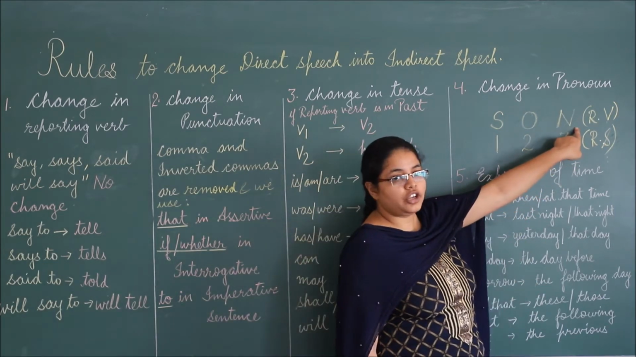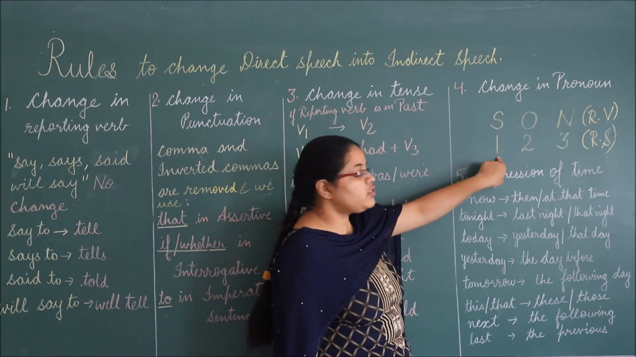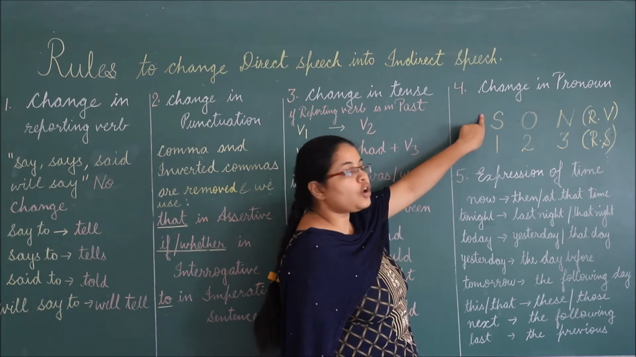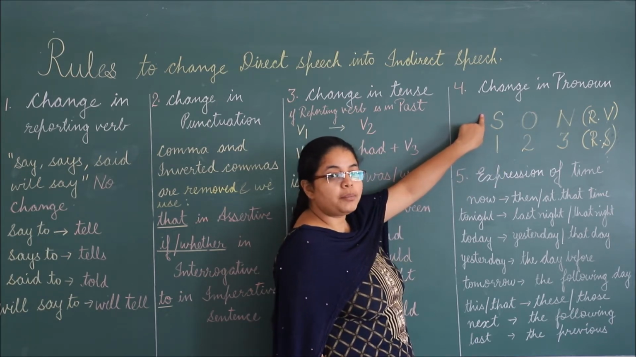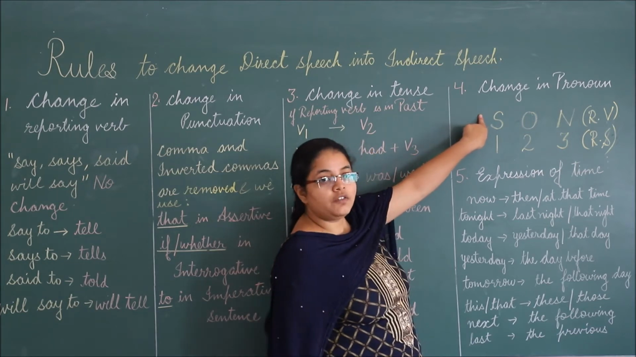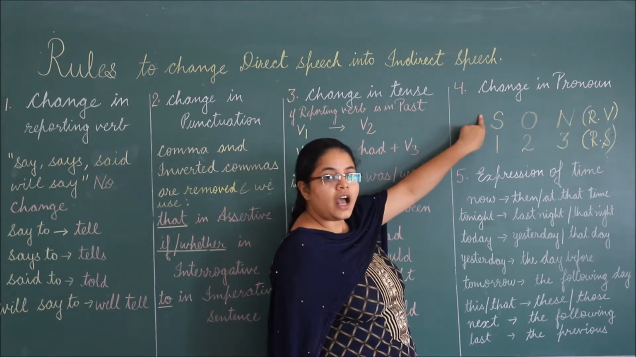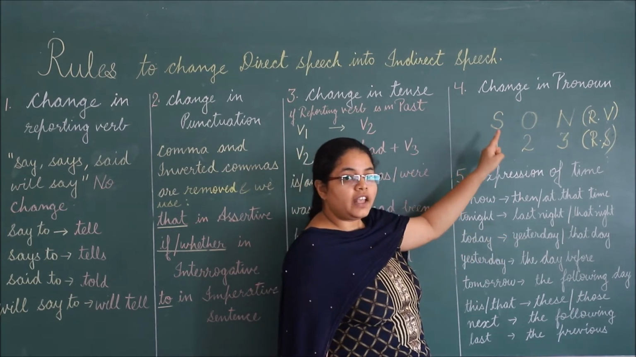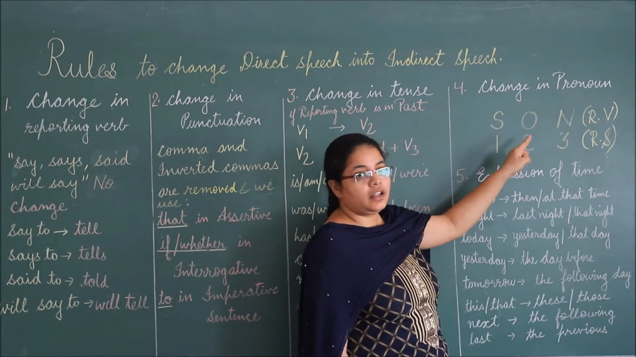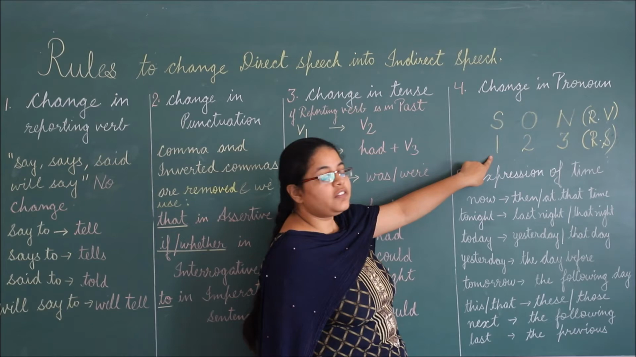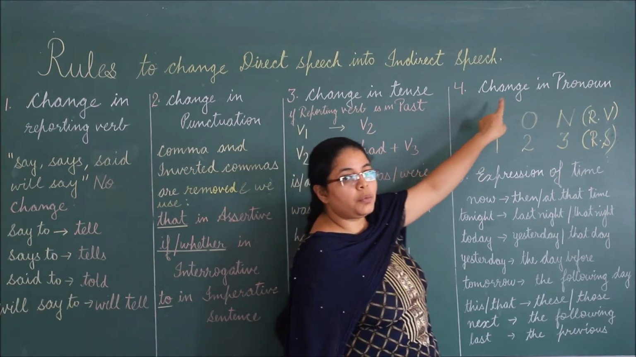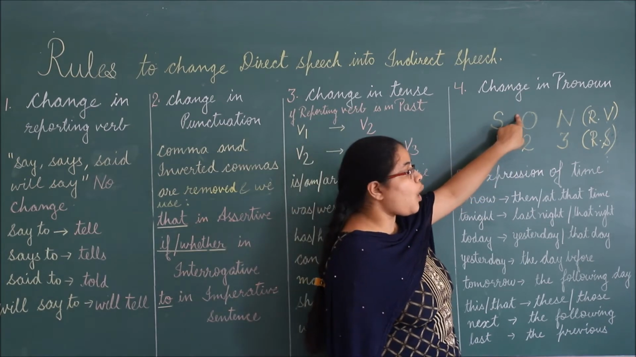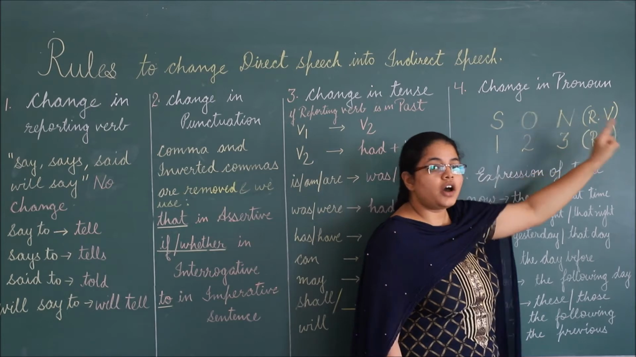It will not change. But be careful, first person, that is I or we, changes according to the subject of the reporting verb. For example, if in the reporting verb we say, Ram says, I am going, then in reported speech what will we do? Ram says that he, because Ram is a boy, so first person I changed according to the subject of the reporting verb. Similarly, second person will change according to the object of the reporting verb.